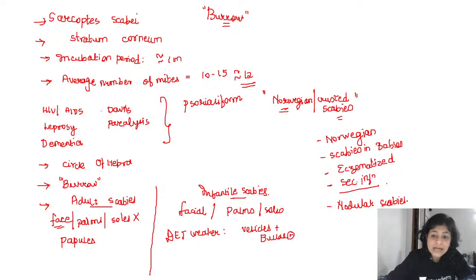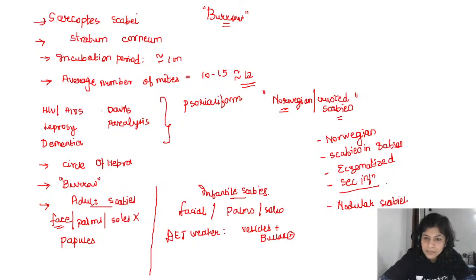Nodular scabies is basically a hypersensitivity response to the scabies mite, and hence the patient will have persistent itch even after complete eradication of the scabies mite. Okay, so how do you treat nodular scabies? You of course have to treat scabies. After you are sure that the patient is completely treated, if the patient is an adult, you can start with topical or intralesional steroids within the scabetic nodules so as to suppress the inflammation and the itch. For a child, maybe you can start with a topical steroid.